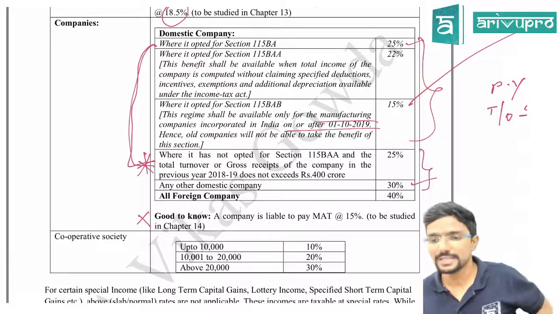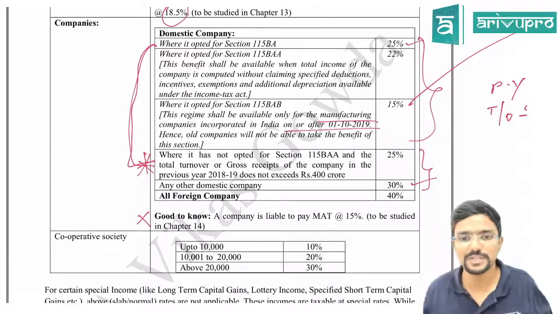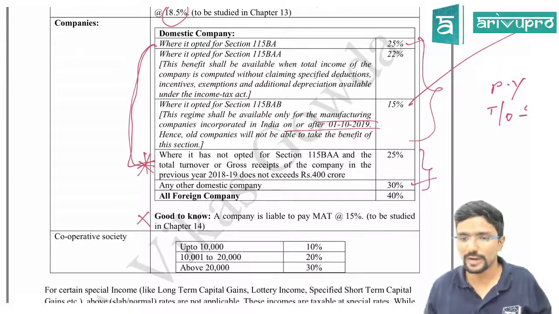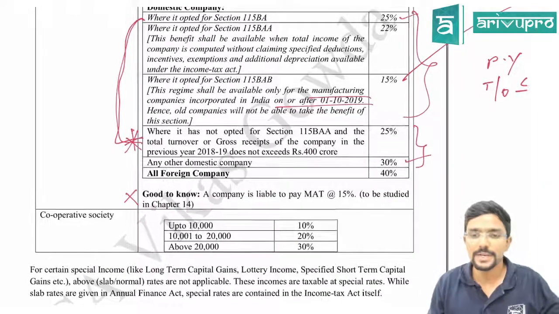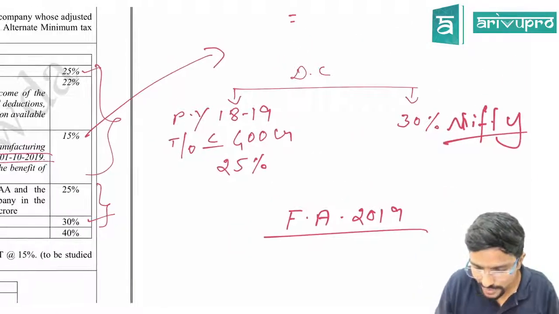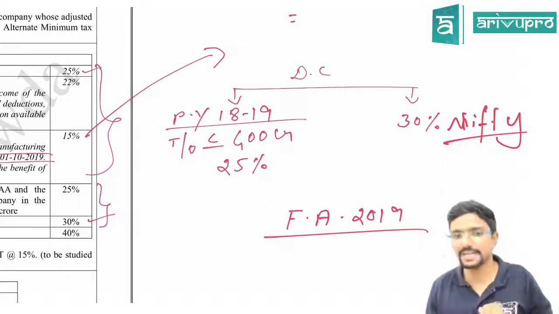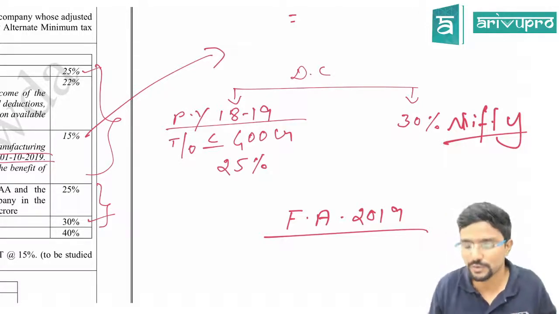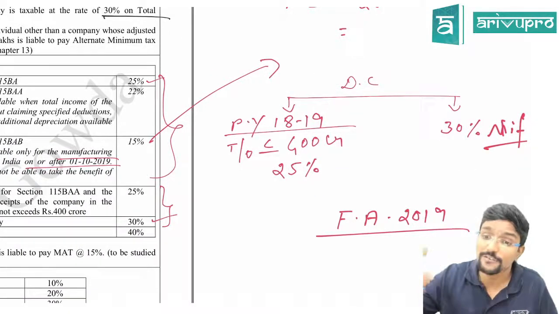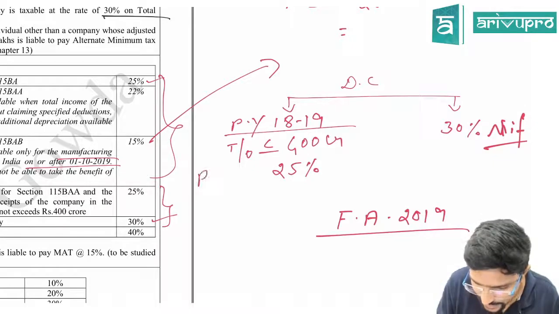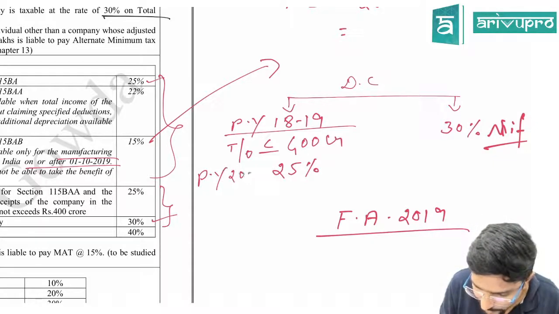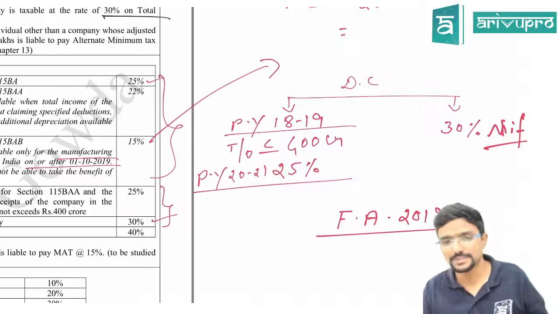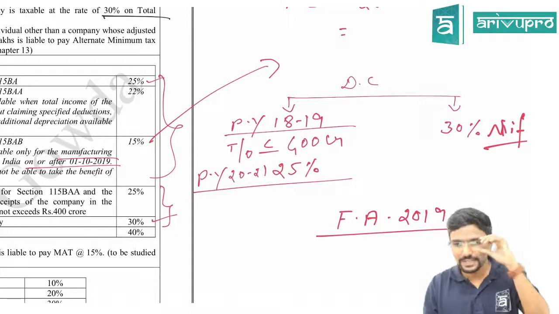Dhananjaya is asking with respect to this, where it has not opted for 115BAA. See, they are telling that if your turnover in the previous year 18-19 is less than or equal to 400 crore, then the tax rate for you in previous year 2021 will be 25%. Agree? What is this?